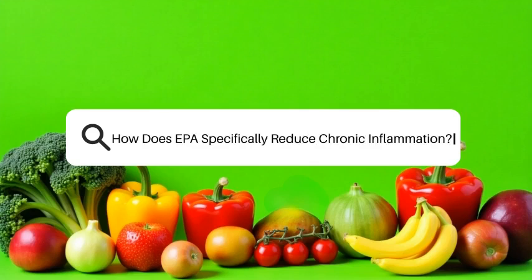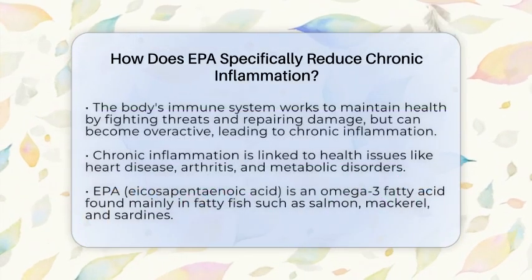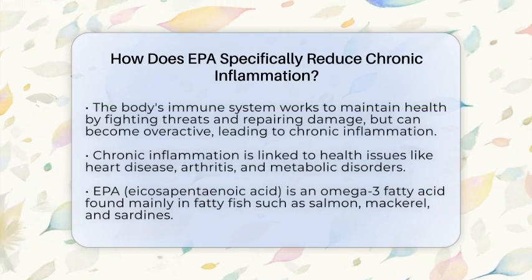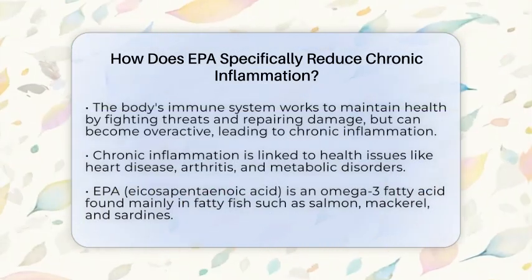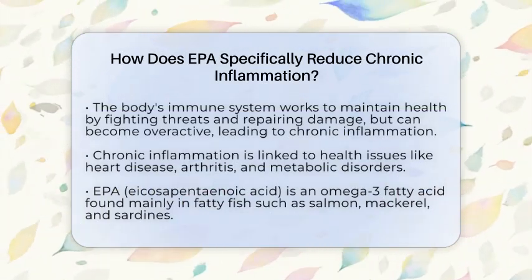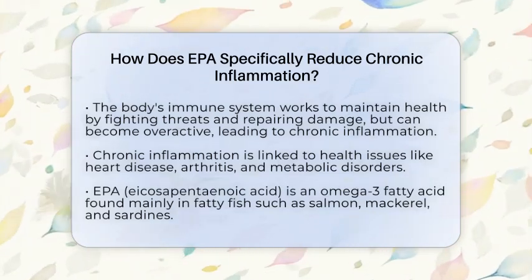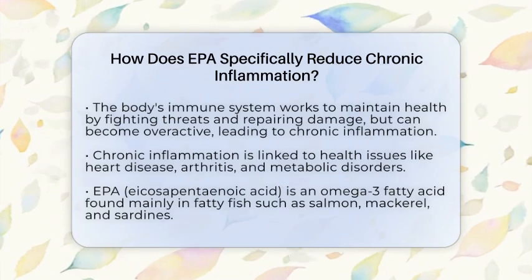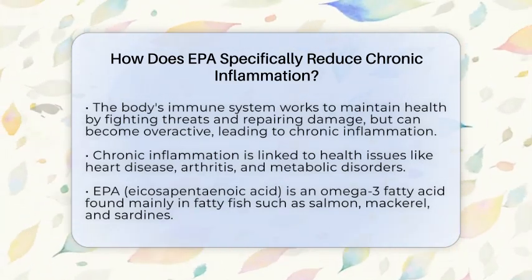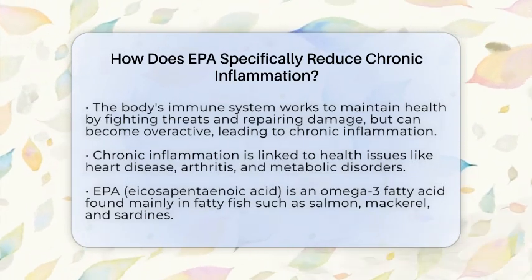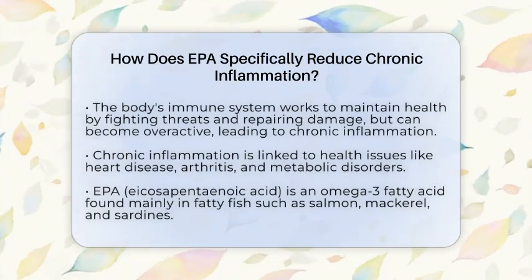How does EPA specifically reduce chronic inflammation? Imagine a complex network within your body that constantly works to keep you healthy by fighting off threats and repairing damage. When this system becomes overactive or imbalanced, it can lead to persistent inflammation that contributes to conditions like heart disease, arthritis, and metabolic disorders. Understanding how a specific nutrient can influence this process offers valuable insight into maintaining long-term health.